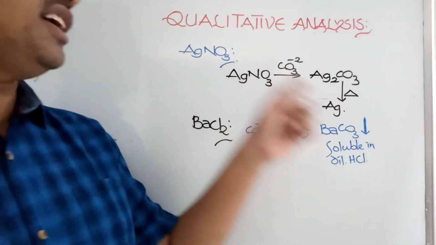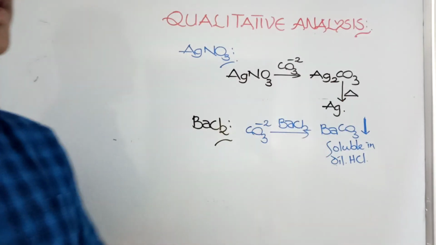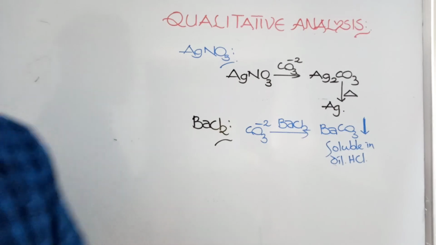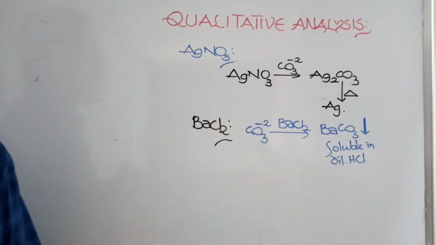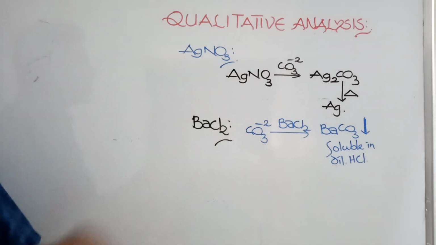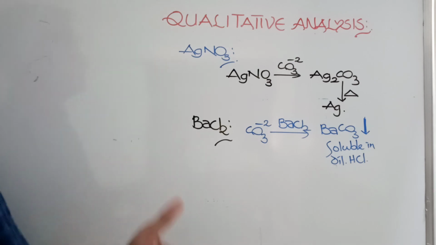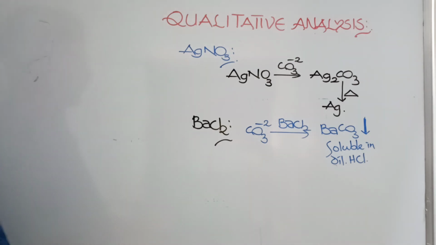With silver nitrate, it first forms silver carbonate, then on heating it forms silver. With barium chloride, it forms barium carbonate, a white precipitate, which is soluble in dilute HCl. This is about carbonates. We'll discuss the next anions, sulfide and thiosulfate, in the next video. One by one we'll discuss all the anions, and later we'll discuss all the cations. Thank you.